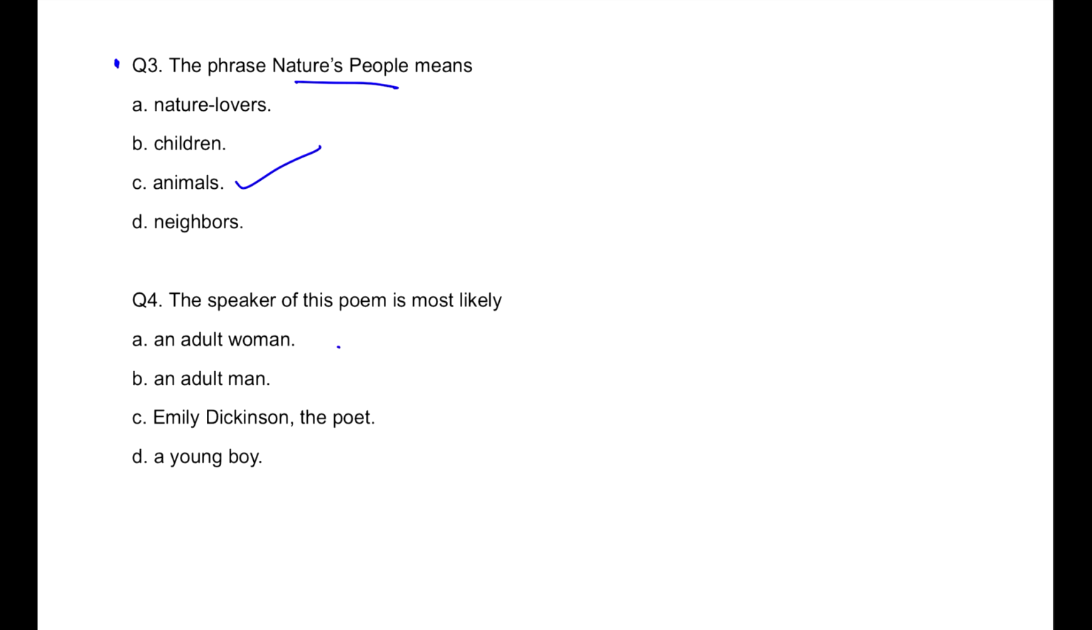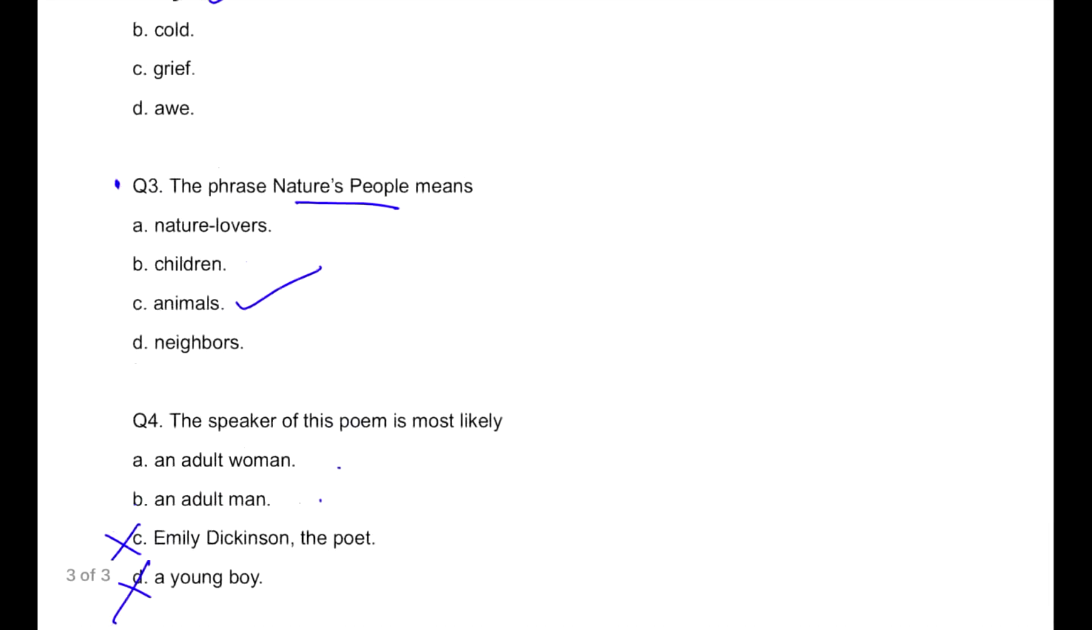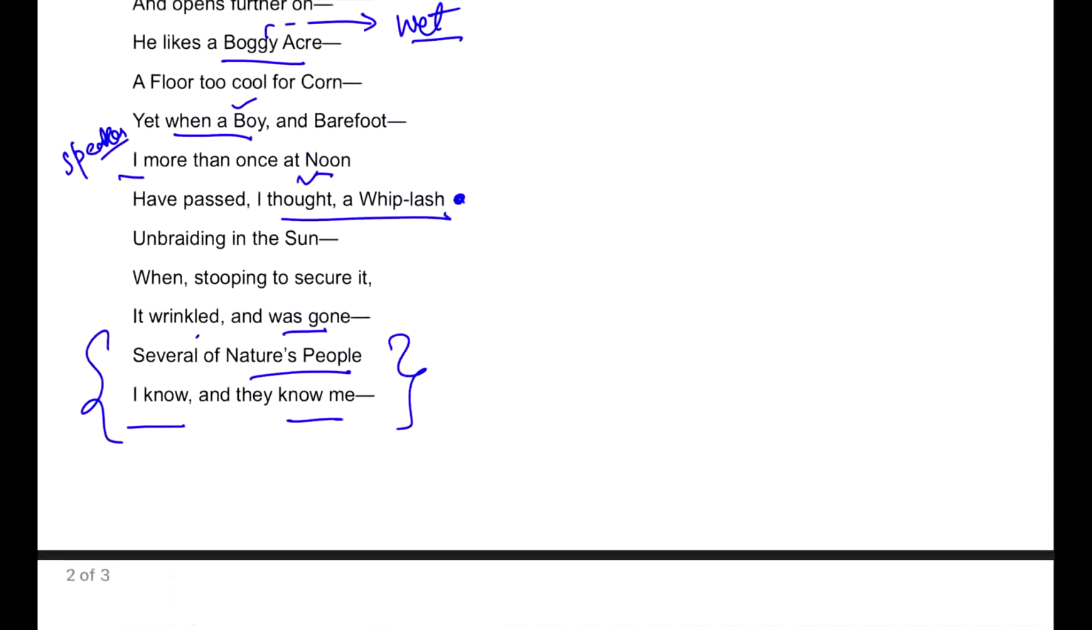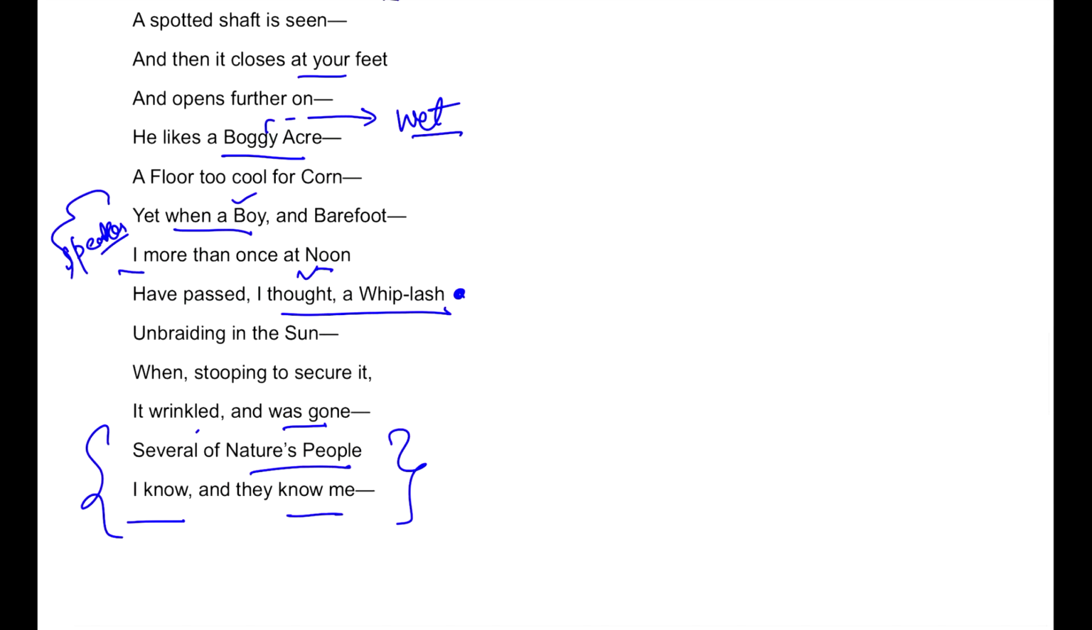Okay. And the last question for the day, guys: the speaker of this poem is most likely an adult woman, man, the poet himself, no way, and the young boy. Why can the young boy not be the answer as well? Because of this part which I asked you to highlight, where I introduced you to the speaker, that the speaker himself is saying that when a boy and barefoot, I more than once at noon. So he is talking about a past time when he was a boy.